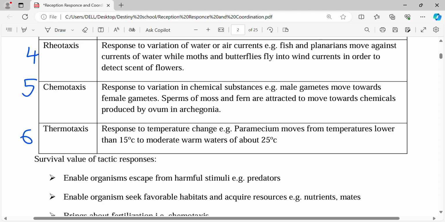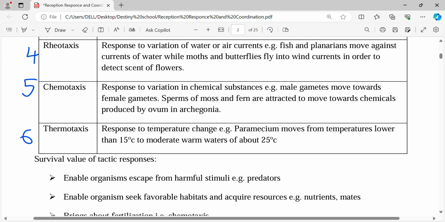That is number 5. And the example is always the sperm cell. The sperm cells are the male gametes. They normally swim during copulation, and they move into the oviduct where they can meet the female gametes. The female gametes are considered to be chemicals.